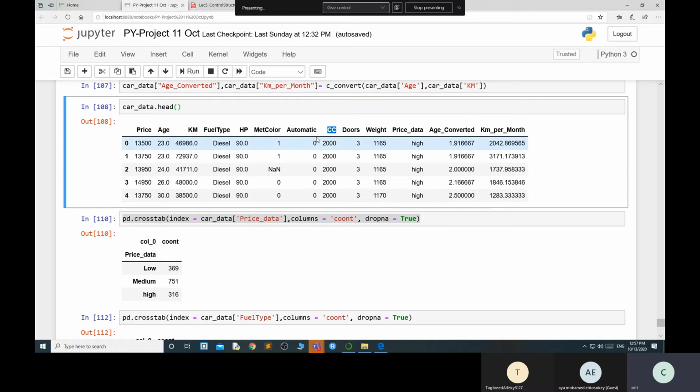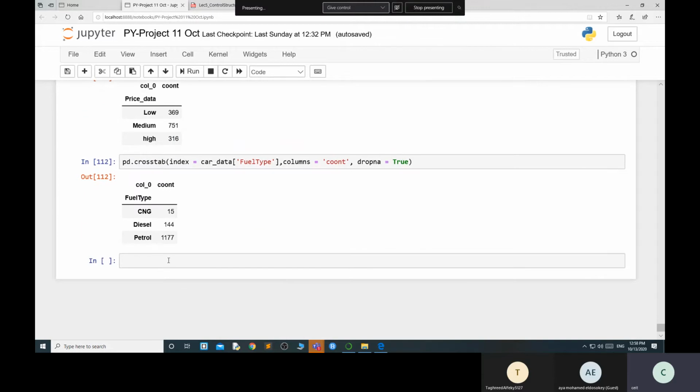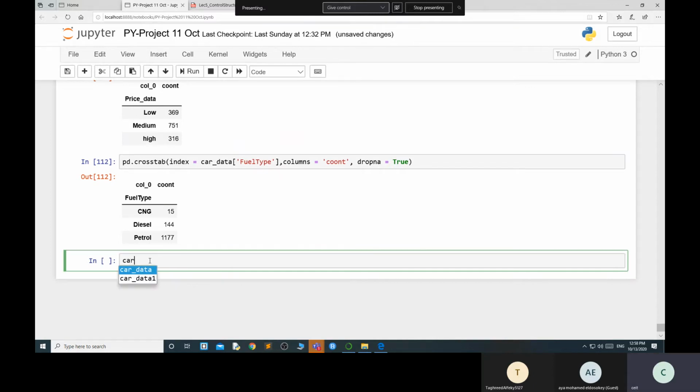If the CC is increasing, the price is also increasing. So this is called a positive trend according to the CC. Through this we can find out with correlation. I'll show you how to find the correlation. It's very simple. After that, I'll show you this car data.